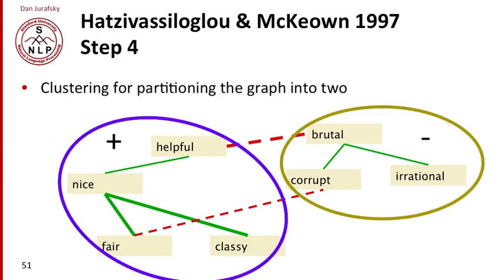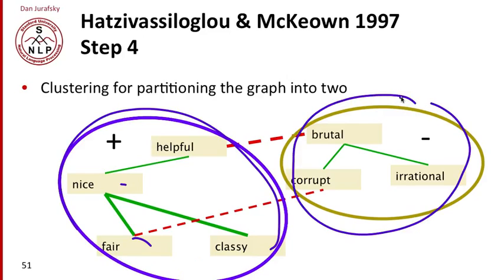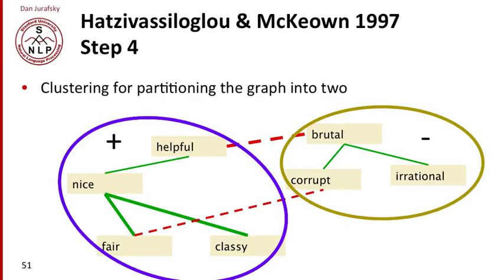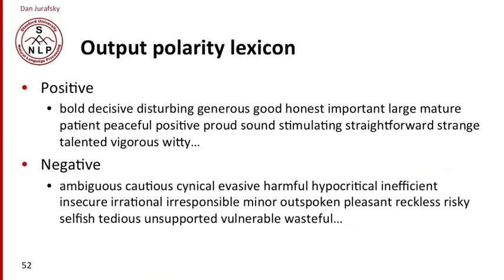And now we can just cluster the graph and use any kind of clustering algorithm. For the words that tend to be linked together, helpful and nice and fair and classy, we'll get that these are linked together, and brutal and corrupt and irrational are linked together, and we can get our output polarity lexicon. Here I've shown you an output polarity lexicon, and of course it'll have some mistakes in it. So see if you can find the mistakes in this lexicon.